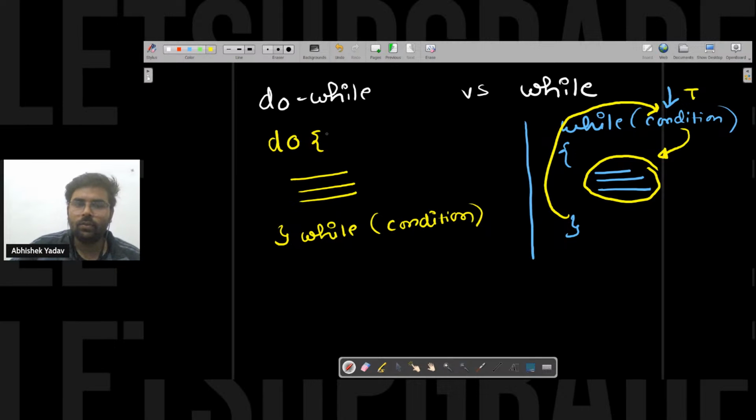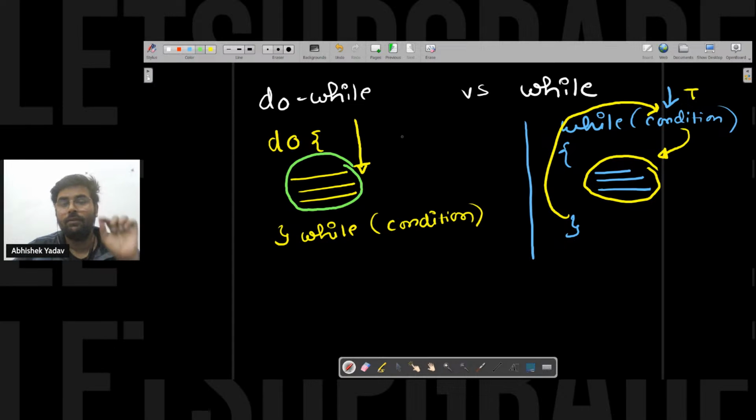But in the do while part, what happens? First, for the first time, you will move inside the body of do while. You will execute the code inside the body of do while. After executing the code, irrespective of the condition, here the condition will not be checked for the first time.